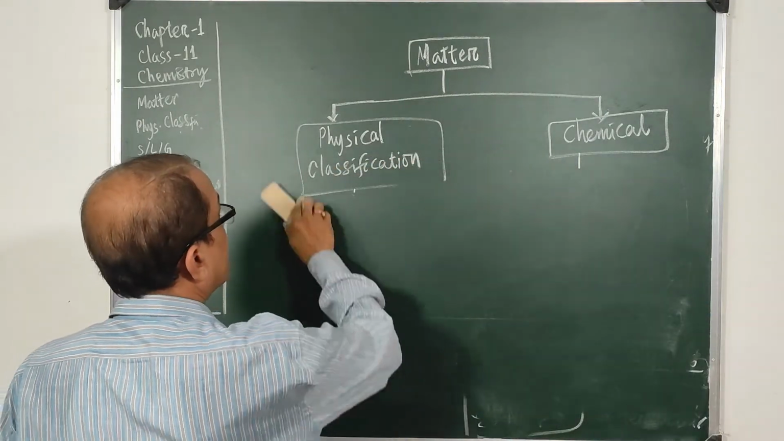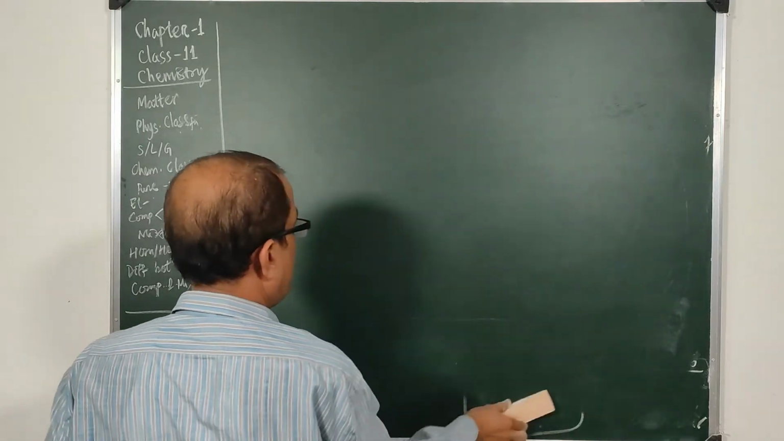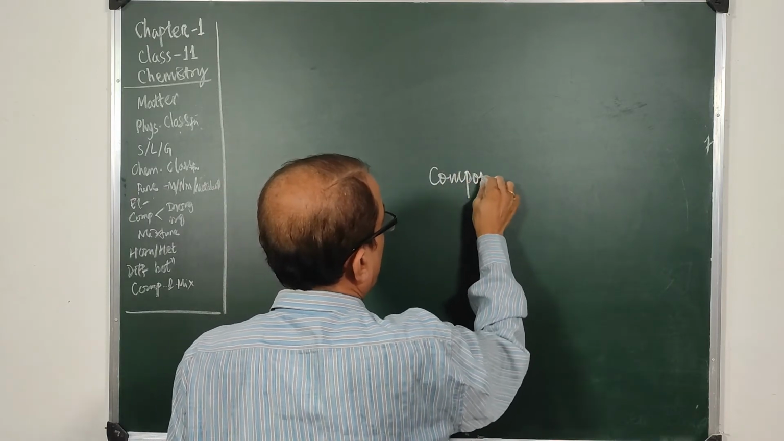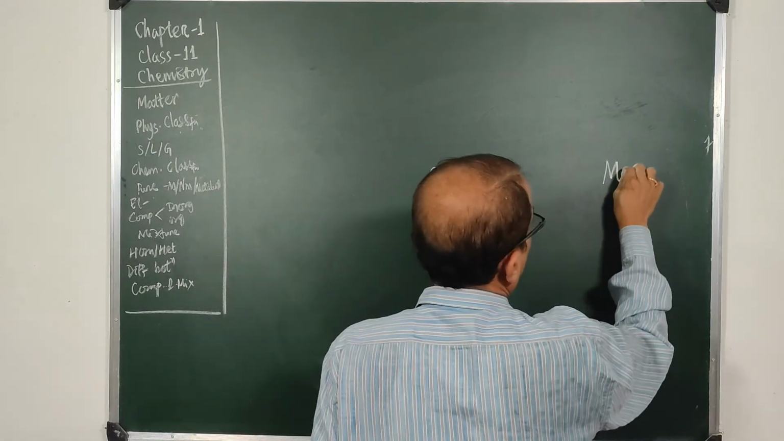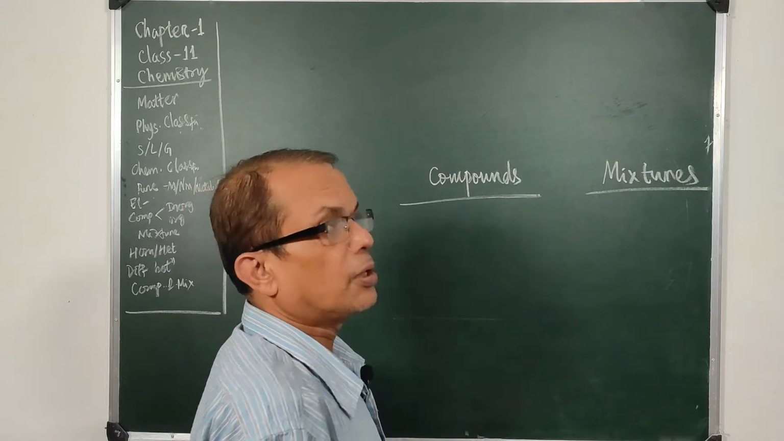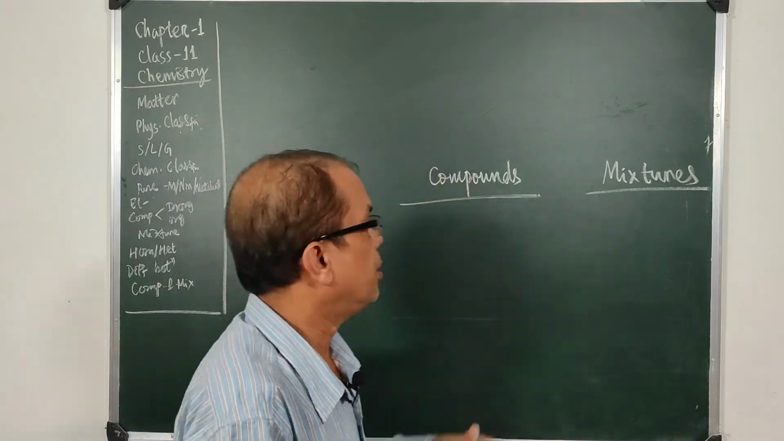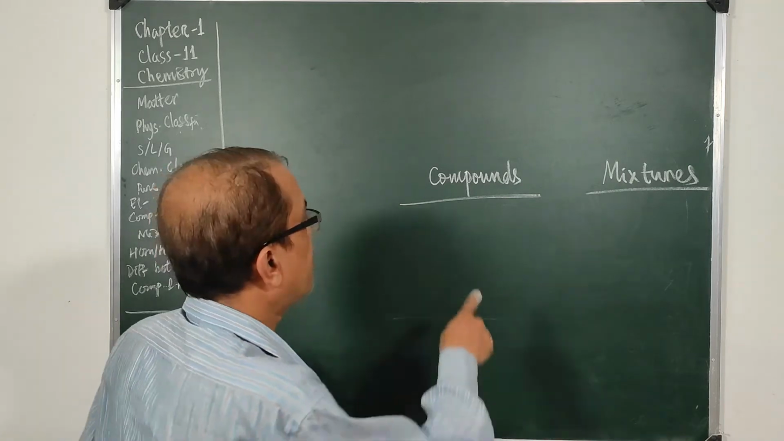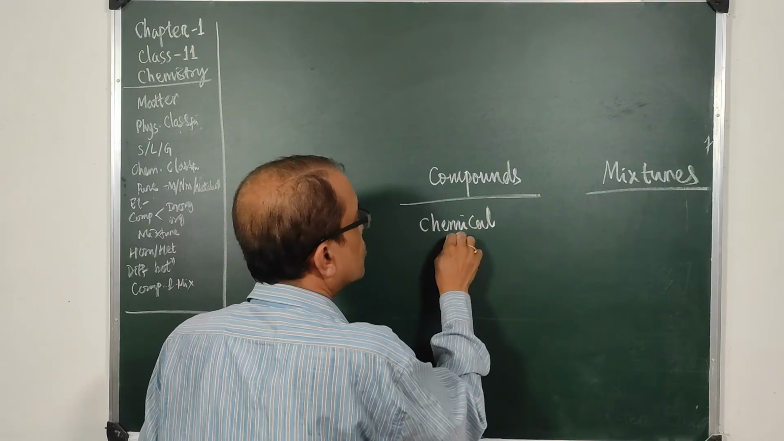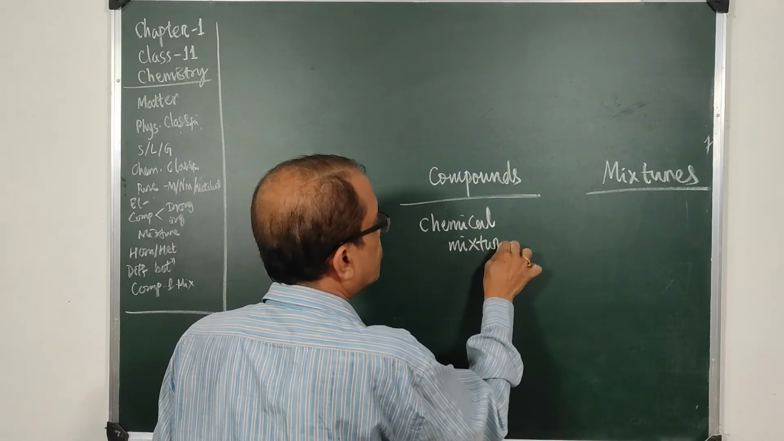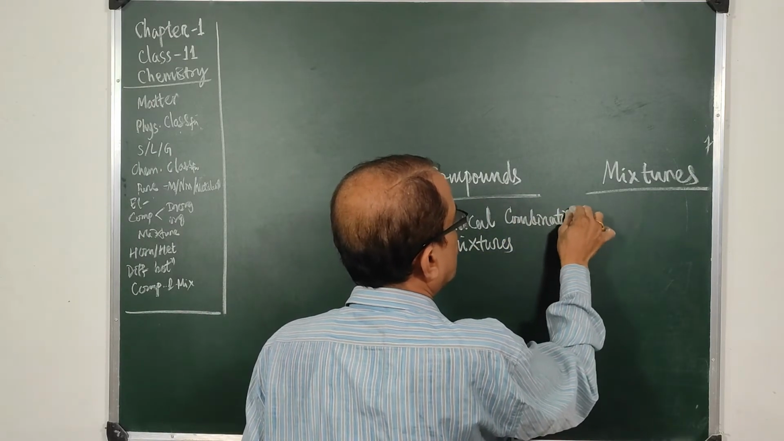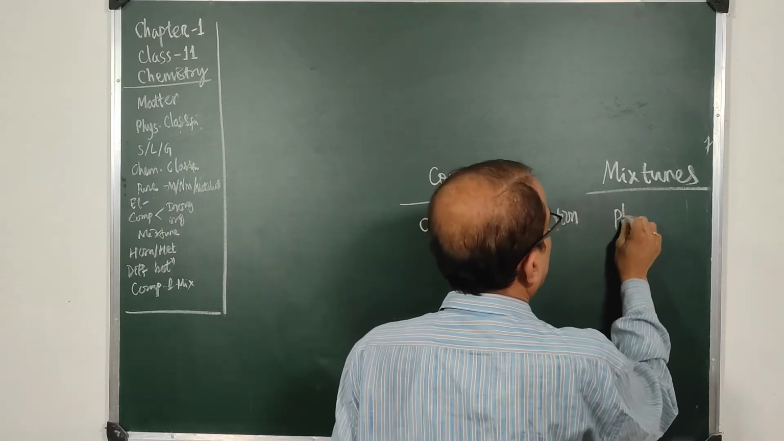And next we reach a point where we have 2 things. We have compounds which are also combinations, and we have mixtures which are also combinations. When I add 2 or 3 things and they are combining physically, they make a mixture. When they are chemically combined, they make a compound. So chemical reactions are involved in compounds. In a mixture, it is a physical mixture.